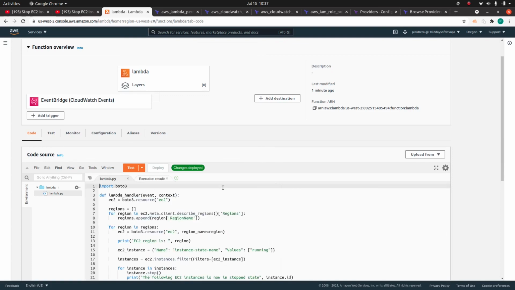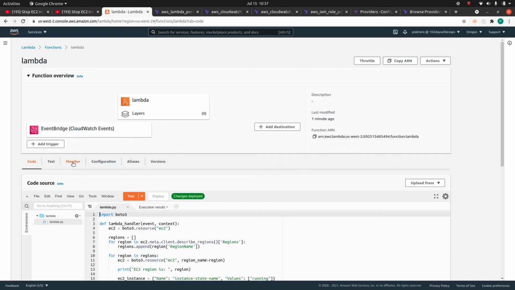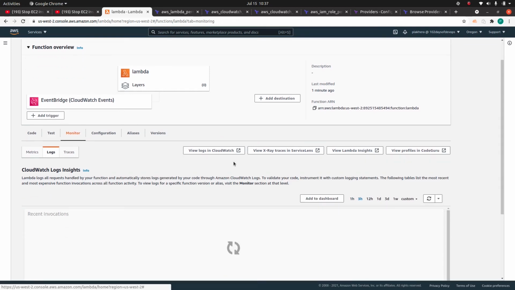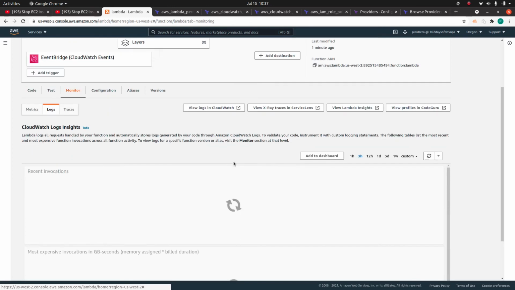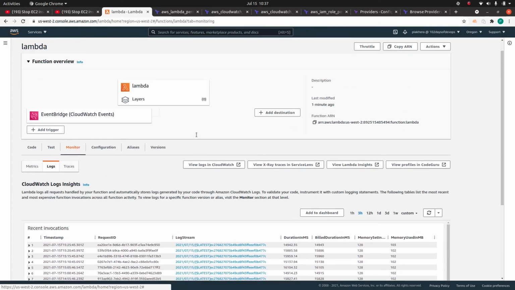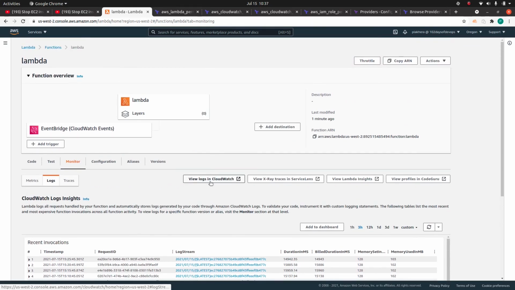Okay, it's the same Lambda function, and let's go to Monitor, because we set it up to be triggered every 5 minutes. Let's wait for that to be triggered. If not, then I will pause this video and come back when that function is triggered, or I will modify the interval. That's why I wanted to set it up as 1 minute, but somehow it is not taking it, which is really weird.